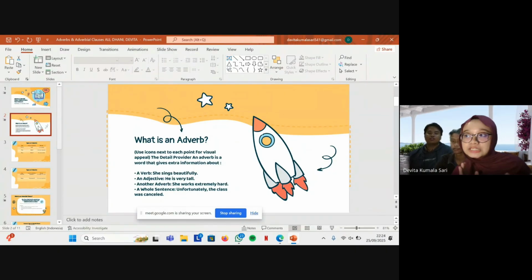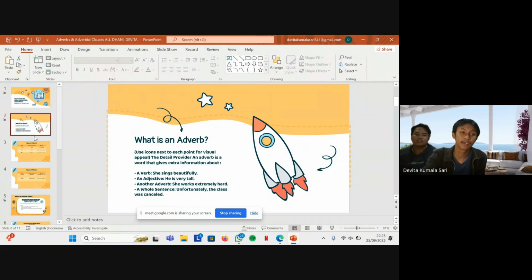Like she sings beautifully. How often something happens: he always arrives on time. And example 3, where something happens: they play outside. And example 4, to what degree? It was very cold. And example number 5, even a whole sentence: unfortunately, the meeting was cancelled. So, adverbs are like the seasoning of a sentence. They add flavor and detail.